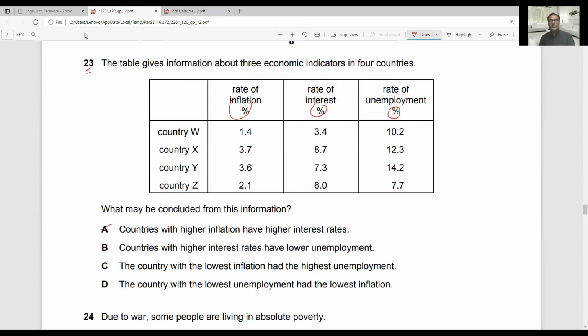Option A is the correct answer. Countries with higher inflation have higher interest rates. This is true because we can see country X has an inflation rate of 3.7% and its interest rate is 8.7, and country Y has a 3.6 rate of inflation and 7.3 rate of interest. So these 2 countries have a high rate of inflation as well as a high interest rate. So option A is the correct answer. You can evaluate all the other options. They are not correct.